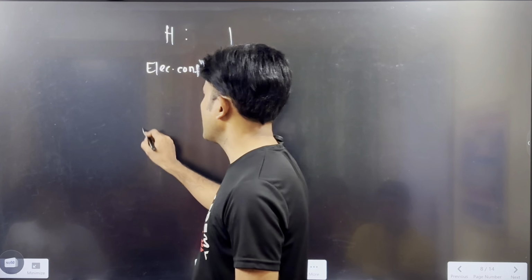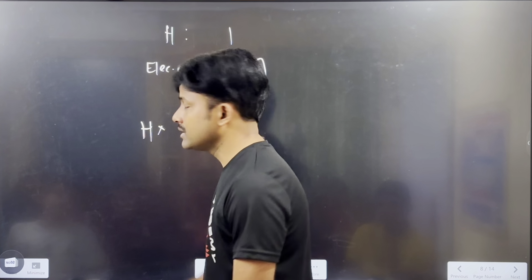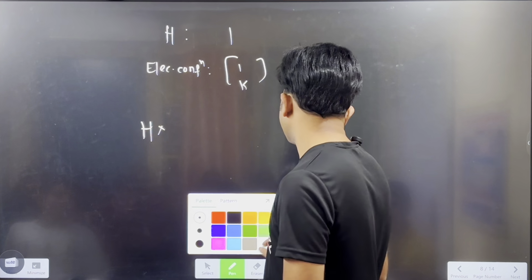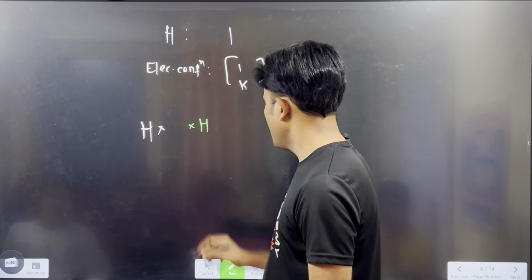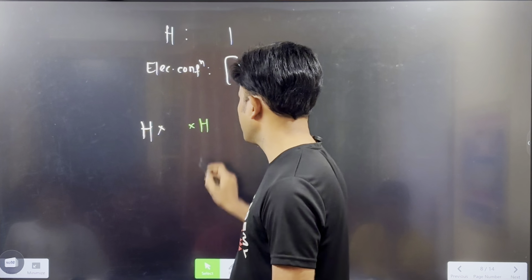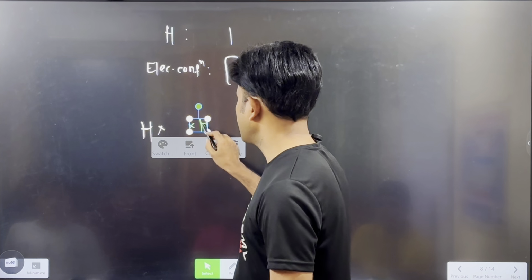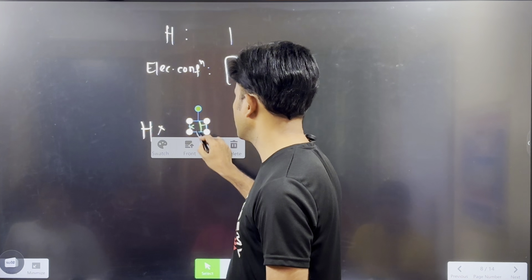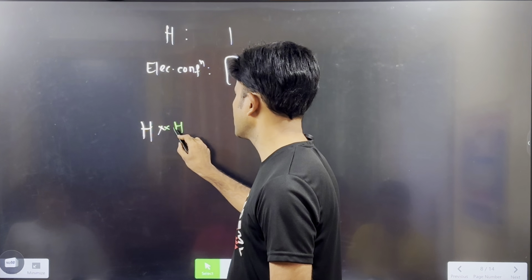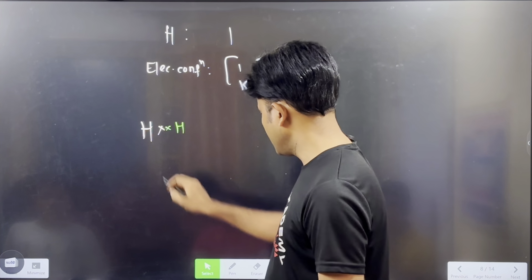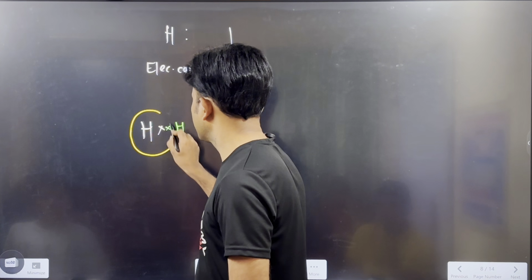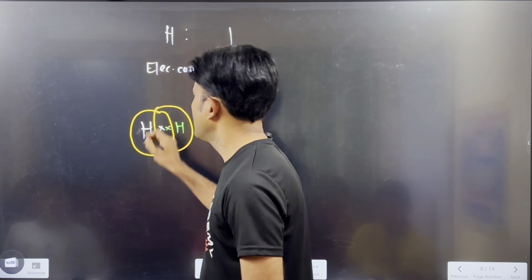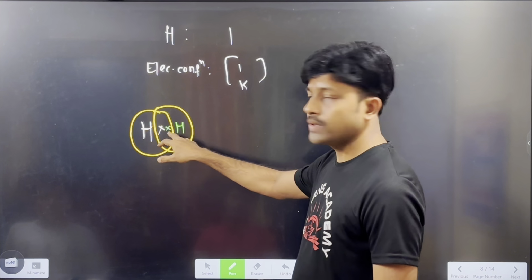So how will that one more electron come? Let us say this hydrogen has one electron, and another hydrogen also has one electron. How will these two hydrogens form the bond? This hydrogen comes closer to the other hydrogen and they share these two electrons like this. Now you see this hydrogen has two electrons.